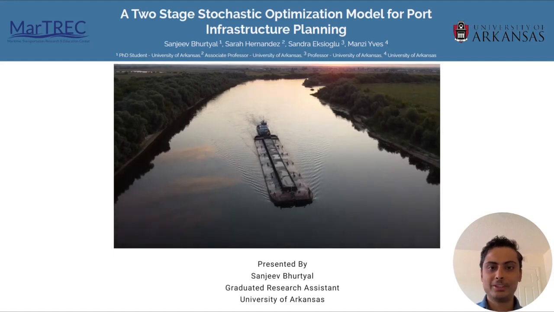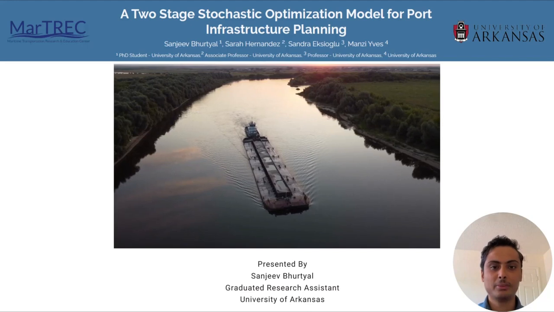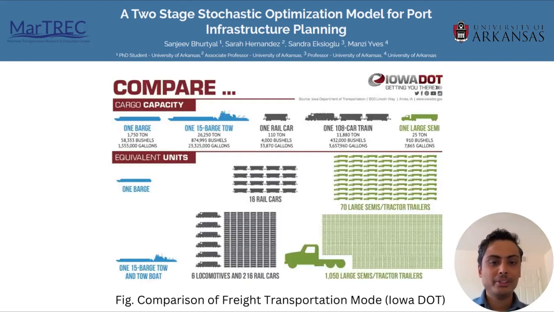Hello, I'm Sanjeev Bhurtyal, and today I'll be presenting our research on a two-stage stochastic optimization model for port infrastructure planning. We are familiar with the fact that waterway is one of the most efficient modes of freight transportation. The amount of commodity carried by a single 15 barge tow is equivalent to 216 rail cars and 1050 large semi-trailers.